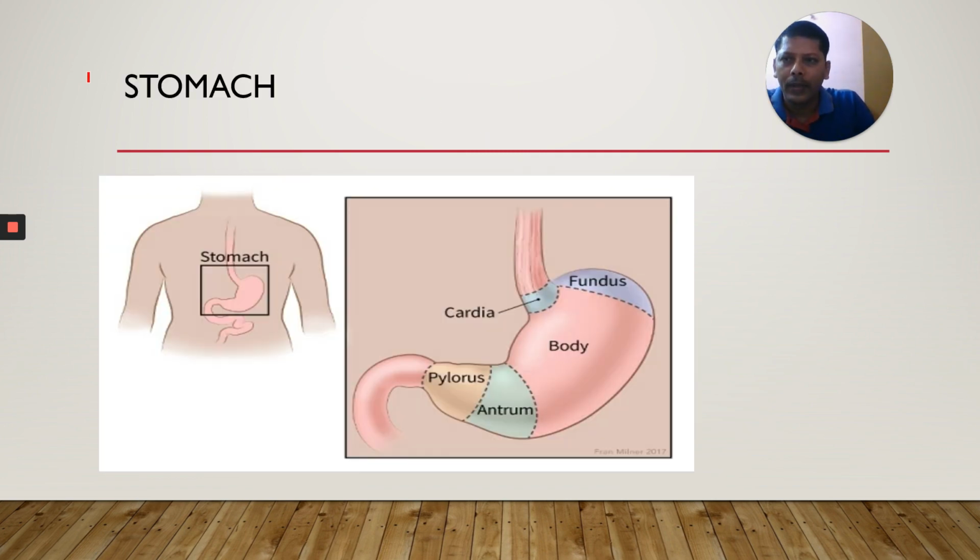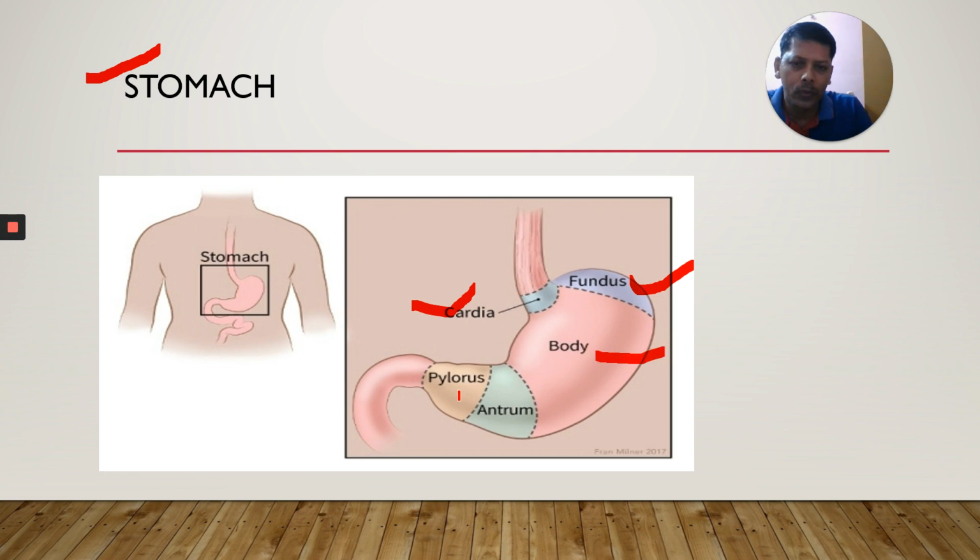Now we move on to the next part after the esophagus. We completed the esophagus here. Next part is stomach. As per the state textbook, stomach has three parts. As per the new NCERT book, four parts are given. One is cardiac stomach, another one is fundus or fundic region, and third, the main and larger part, is the body.